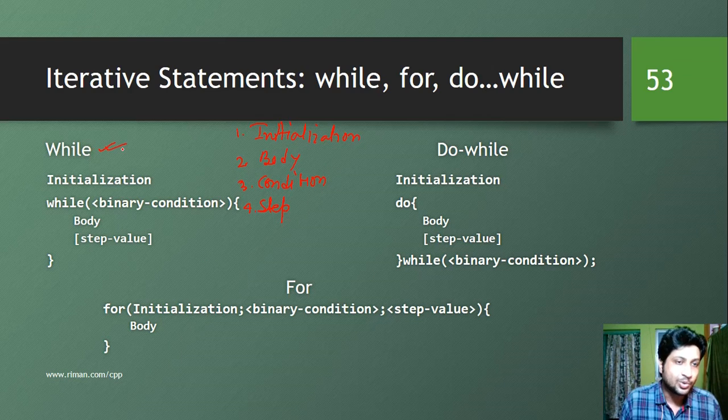So in case of while loop, we have initialization step at the beginning. Then we use a keyword called while. Inside that we put the binary condition, and this while becomes a block, and in that particular block we have the body of the loop, and also we have the state value.